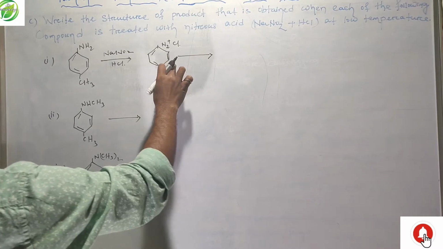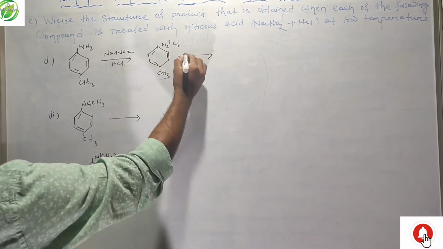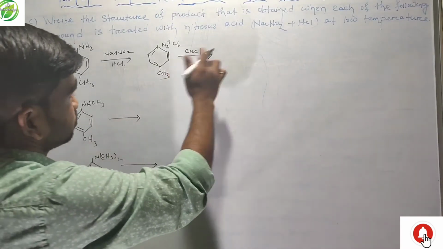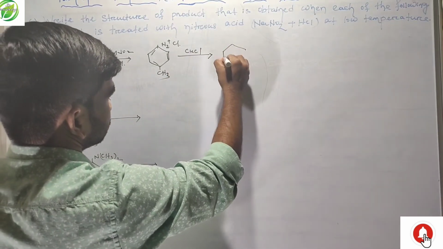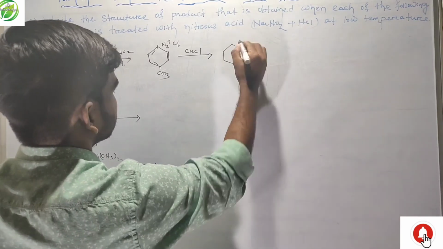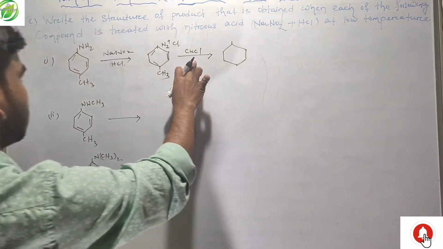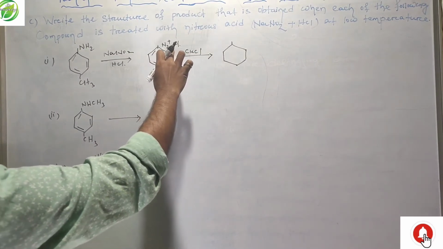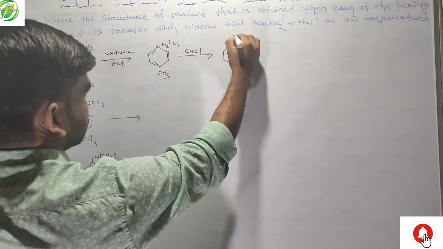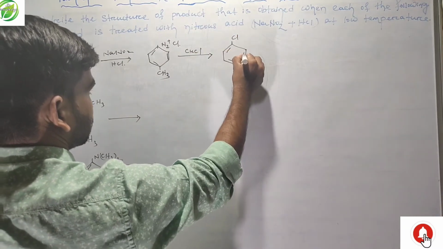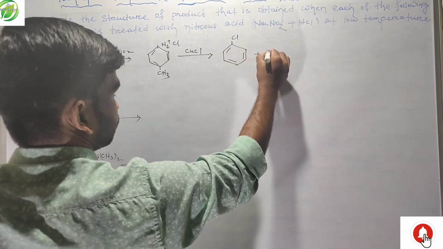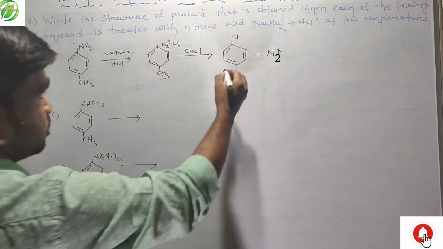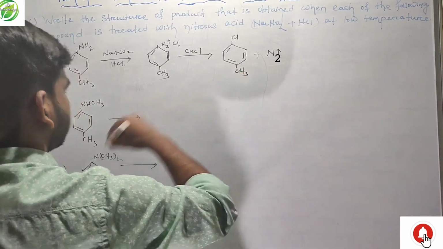Then friends, when this diazonium salt is treated with CuCl, copper chloride, this chlorine comes to this place and N2 gas is formed, and this is CH3.